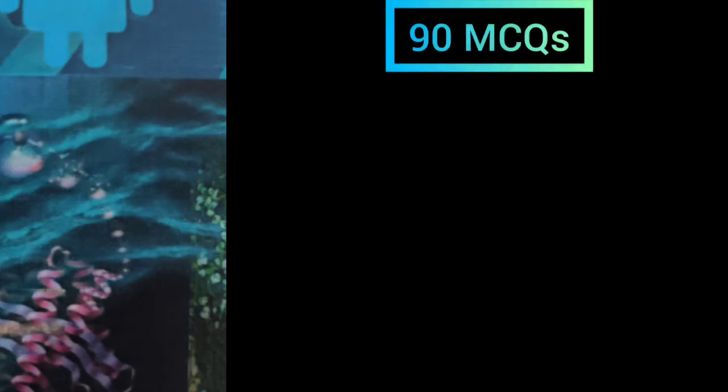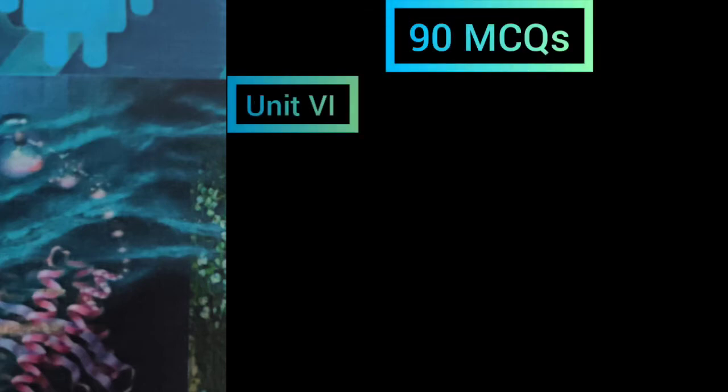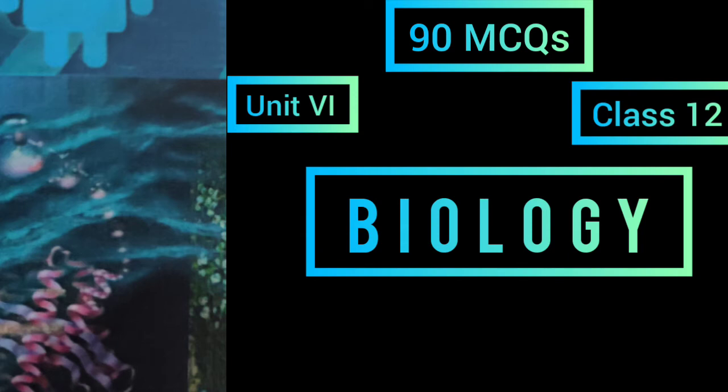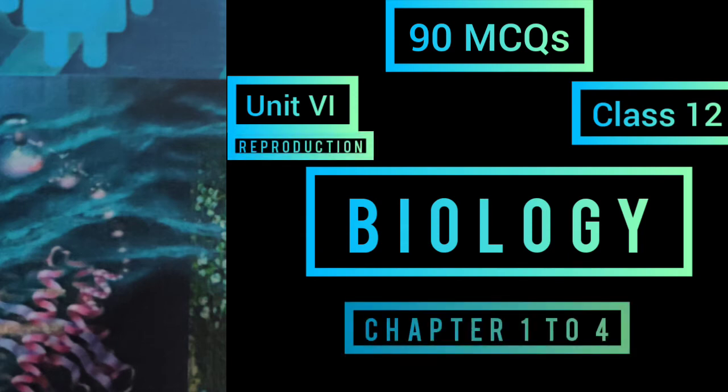Hello friends, in this video we will discuss 90 MCQs of Unit 6 Class 12th Biology. The name of Unit 6 is Reproduction. It includes chapter number 1 to chapter number 4. So let's begin the MCQ series.